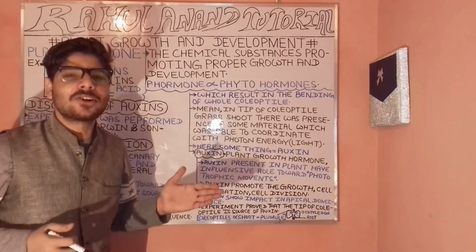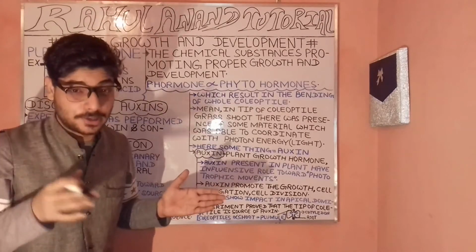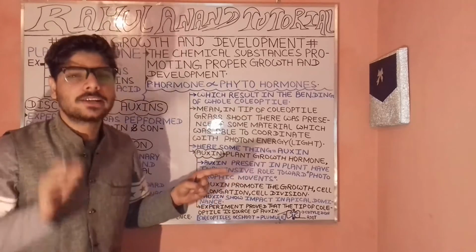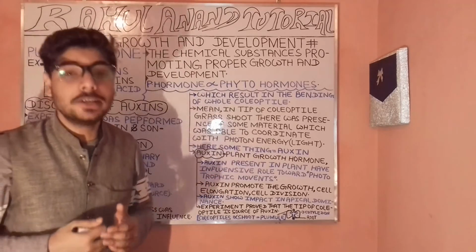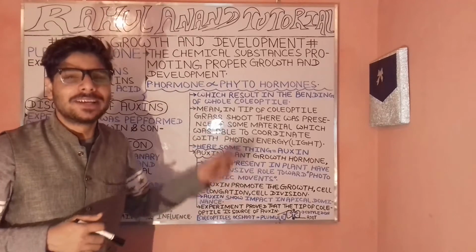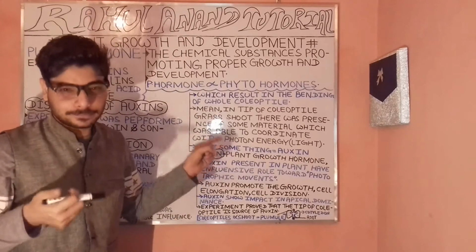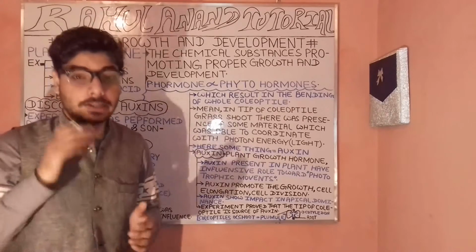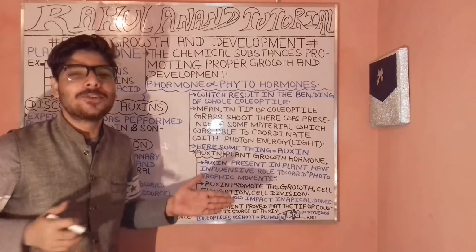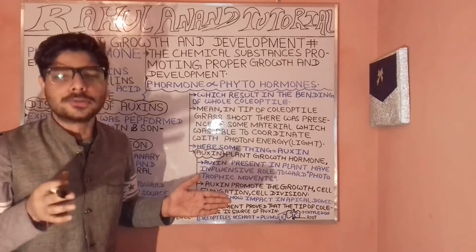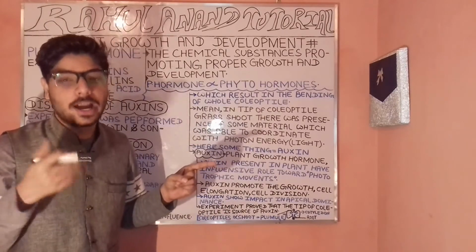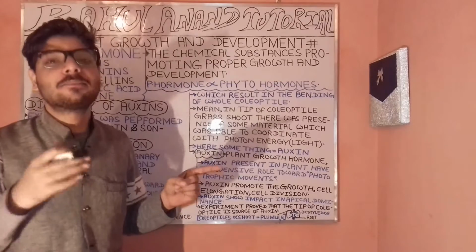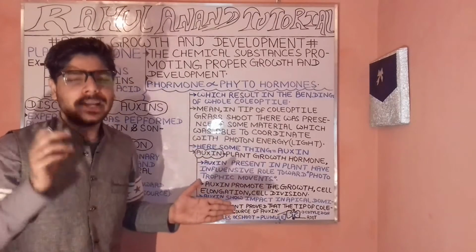Now, let's understand what plant hormones are. They are the chemical substances which promote plant growth as well as development. They come under the plant hormones, and are popularly known as phytohormones. You are clear that minerals are required by the plant for promoting growth and development.